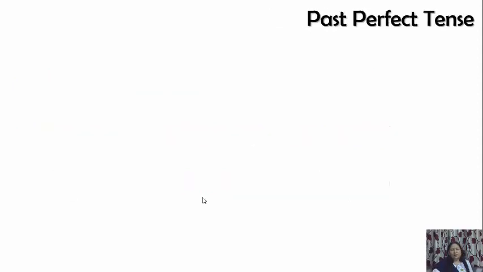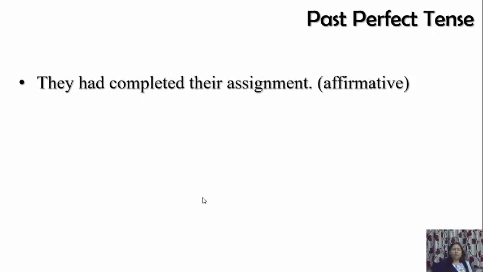Past perfect tense. Let's see past perfect. The verb form in past perfect is had plus third form, with all kinds of subjects, singular or plural. Had plus third form. So they had completed their assignment.